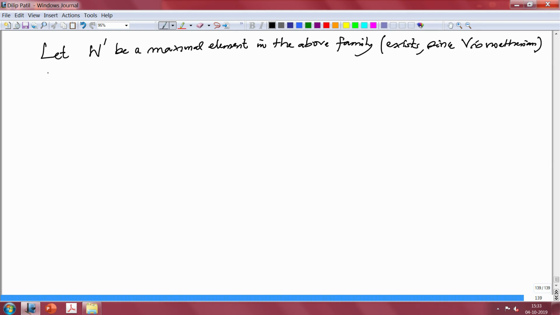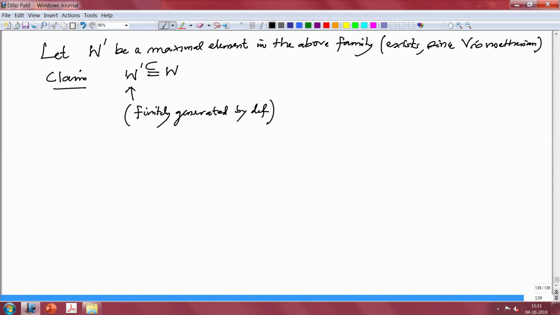Now I claim, we prove that claim, W prime equal to W. Because it is a maximal element in that family, by definition W prime is finitely generated, and if I prove W prime equal to W, W will be finitely generated. So, this is obvious, this is by the choice of this W prime, and this W prime is finitely generated, that we know, by definition. Okay. Now, suppose it is not equal.